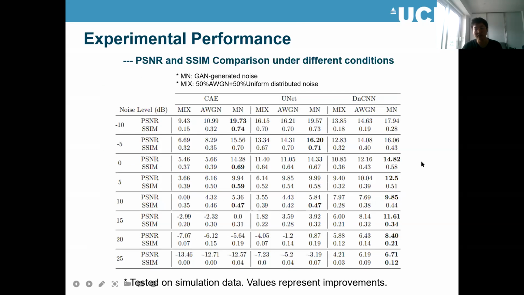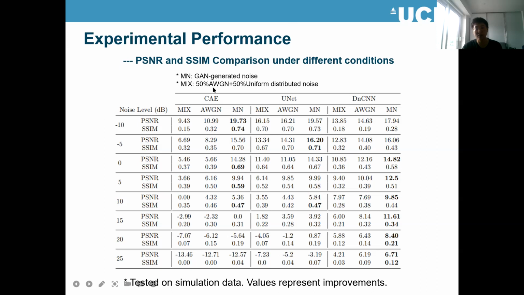And we also quantitatively analyze the different noise modeling methods, like the mixed one, which is 50% AWGN plus 50% uniformly distributed noise, and AWGN, and our modeling method. And we also apply different neural network structures to denoise, to see the results.